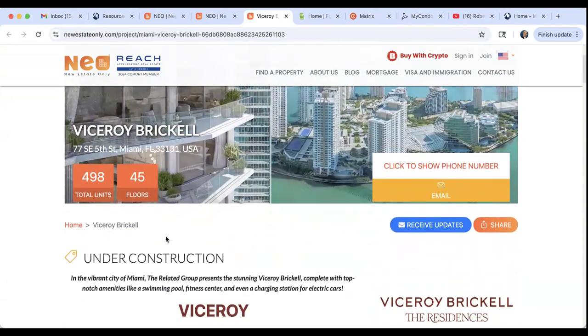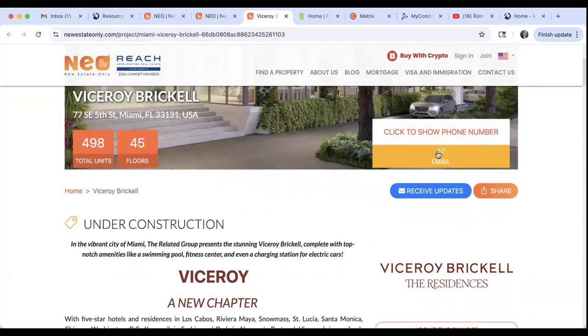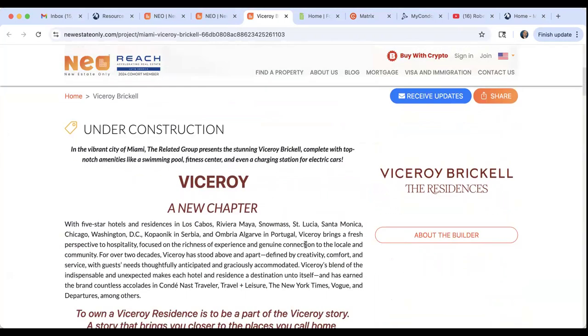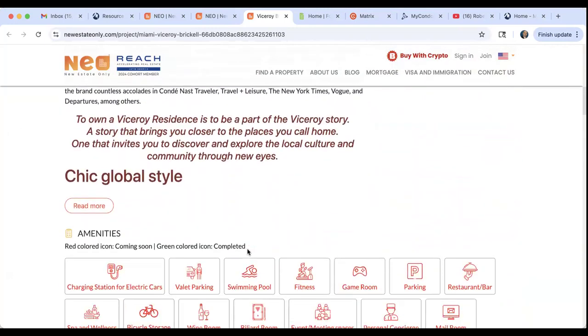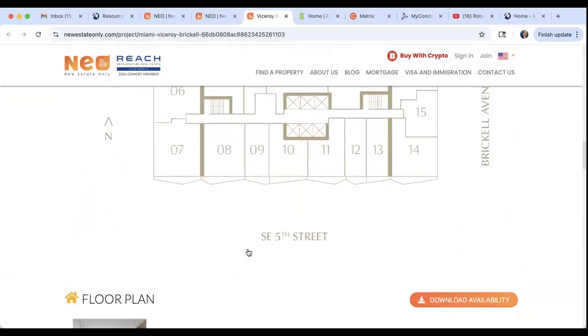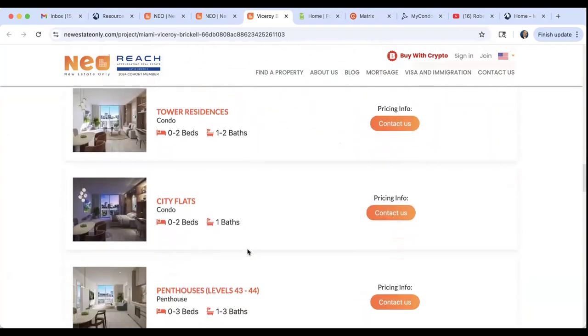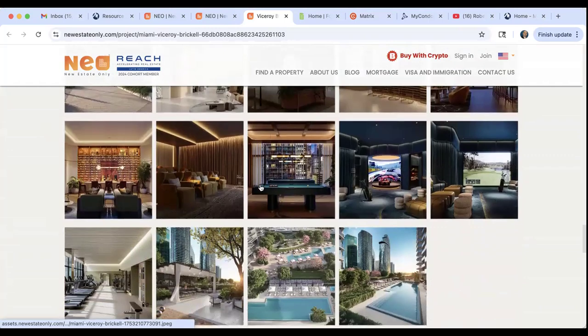There are 45 floors. You can click to show the phone number, you can email, and you can receive updates from Viceroy. You can share this with your clients by clicking on share. And it has all the information that you need: site plan, floor plans, pricing, and a gallery of photos that you can use for your advertising, guys.